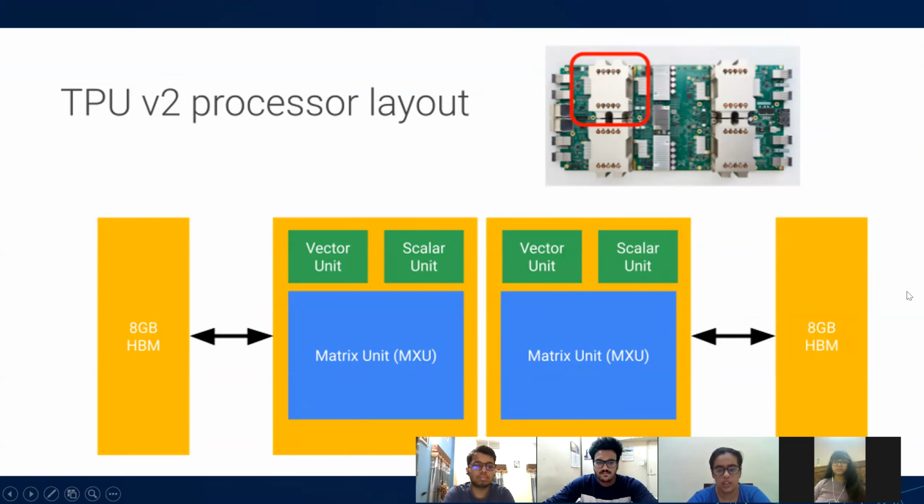So a TPU version 2 board contains 4 TPU chips, each with 2 cores. There is 8 GB of HBM for each TPU core and 1 MXU per core. A TPU version 2 pod has up to 512 TPU cores and 4 TB of memory. Next slide.